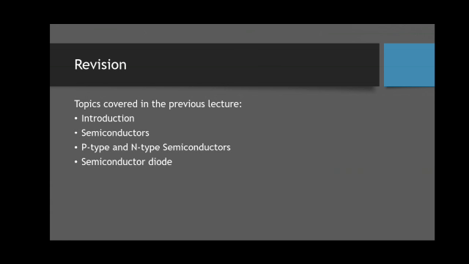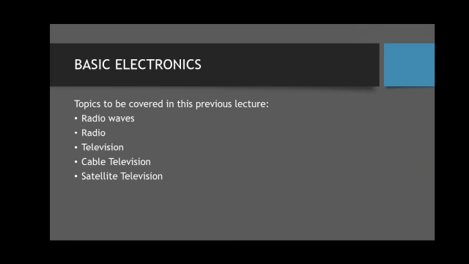We studied the difference between p-type and n-type semiconductors, and we got to know about the p-n junction, that is the junction between the p terminal and the n terminal.